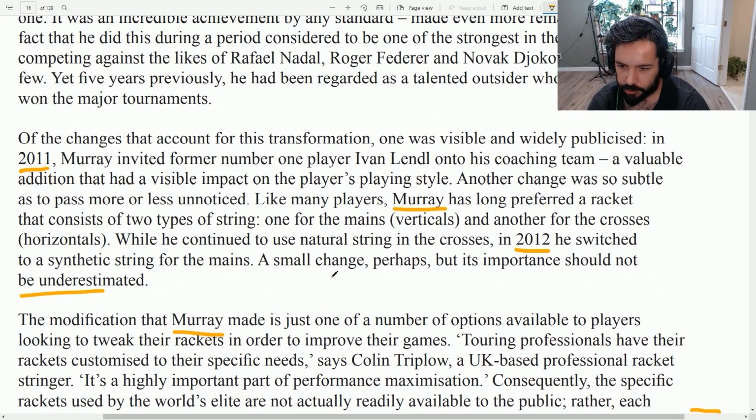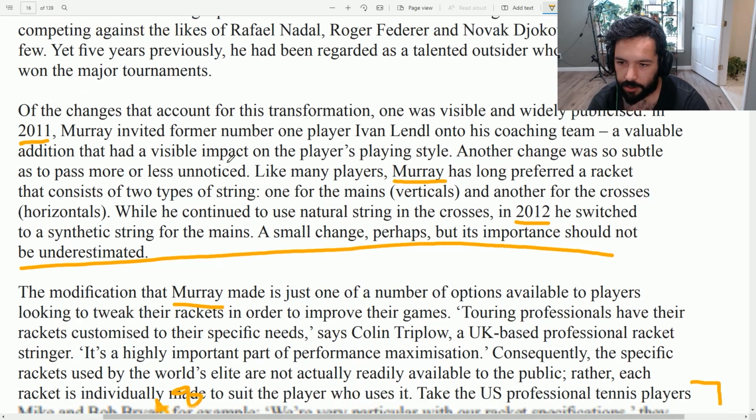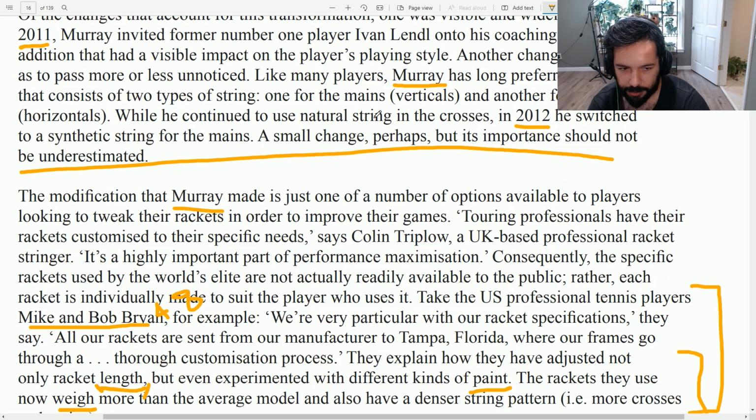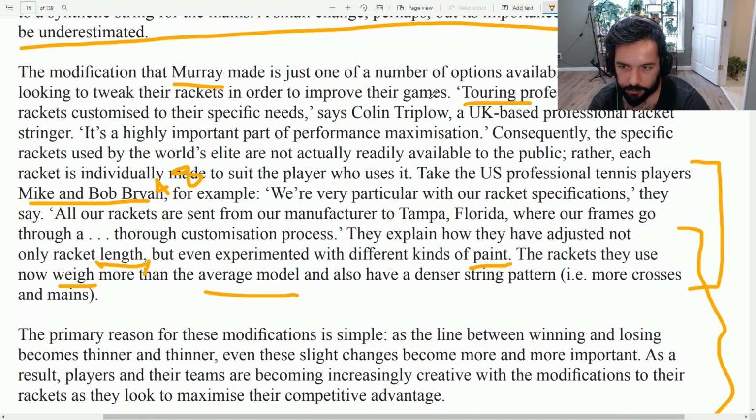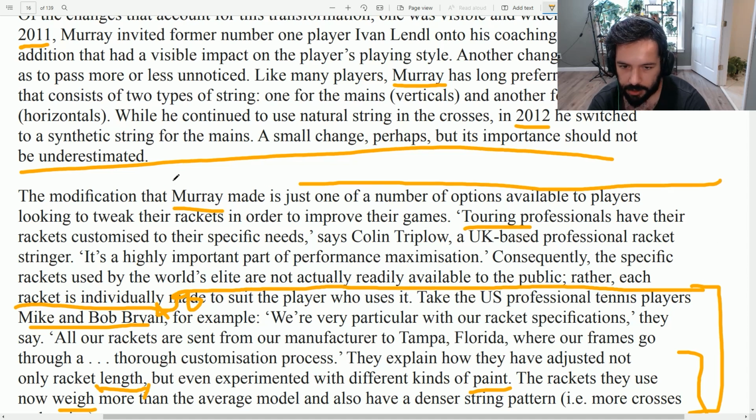So I assume that part is not about the professional people going on tour, but I'll just give it a go. I don't see any mention of tour or tournaments or basically just players being in a championship. So I'm going to skip that. Touring professionals. Okay, now this is more like it. And we have Mike and Bob Bryan here. So whatever the answer is, it has to be here in this box.